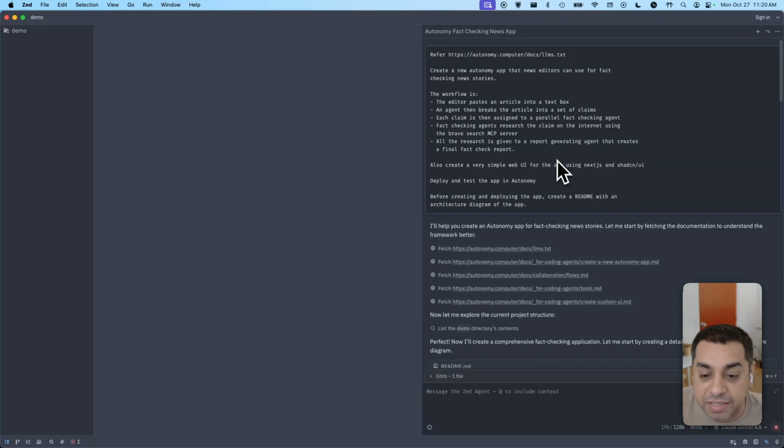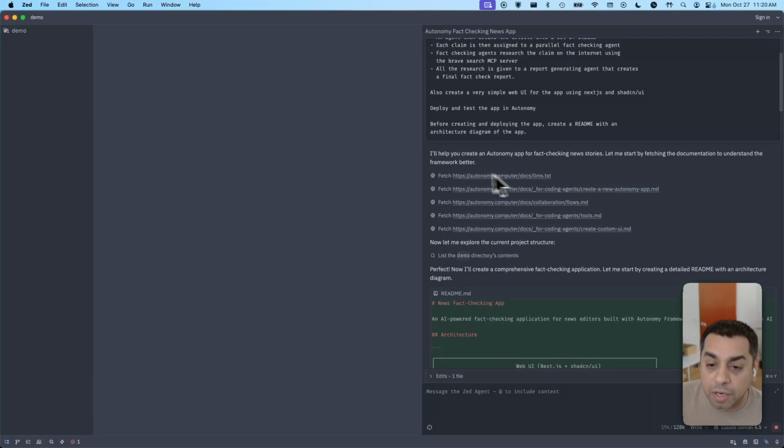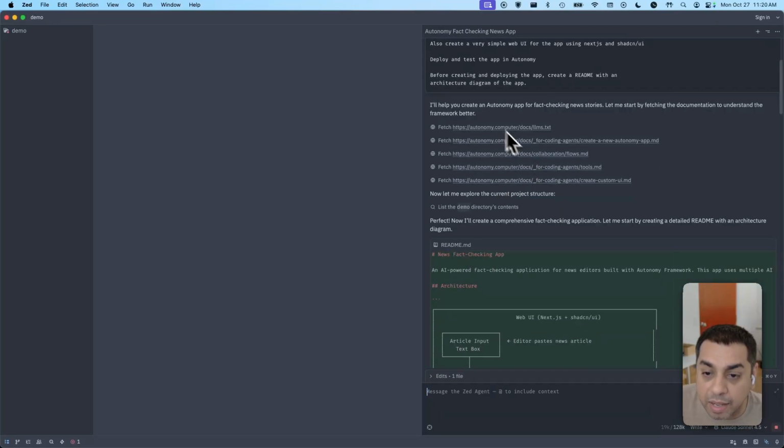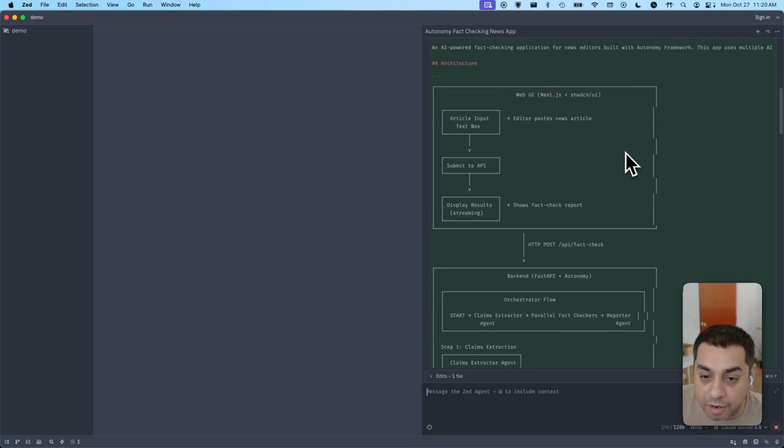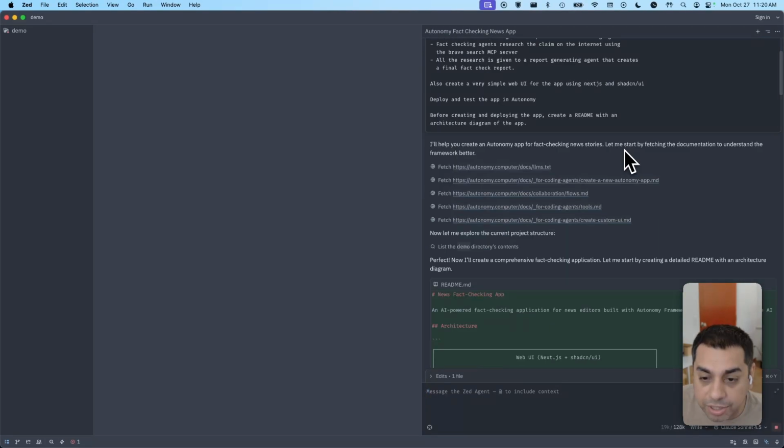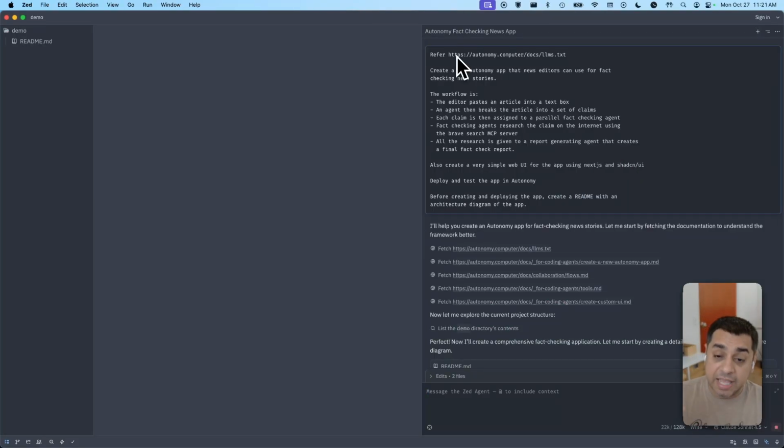So that's what I'm asking it to do, and it's already gotten to work. It started to reference the Autonomy documentation, and it's starting to create our architecture diagram. And so when we tell the coding agent, hey, refer to the Autonomy documentation, it learns how to write code in the Autonomy Python framework.